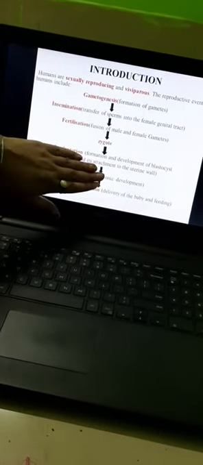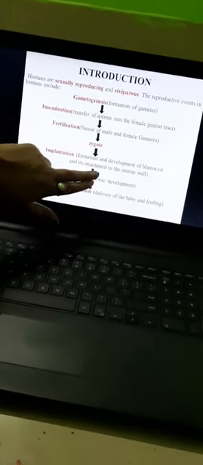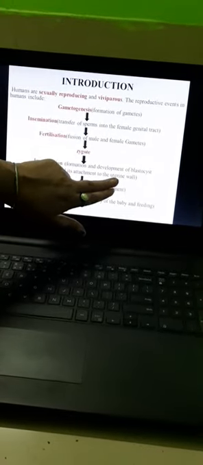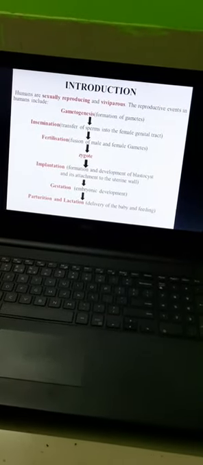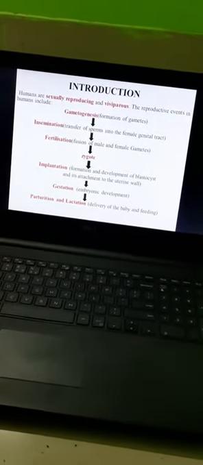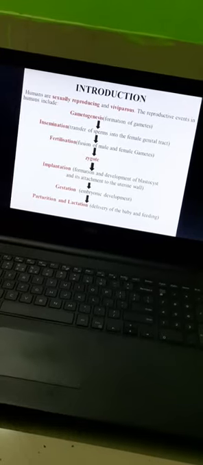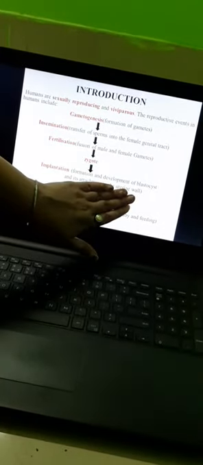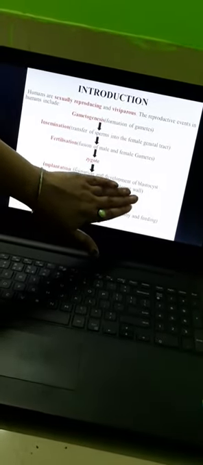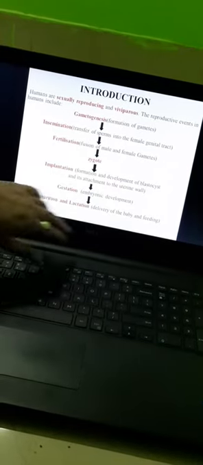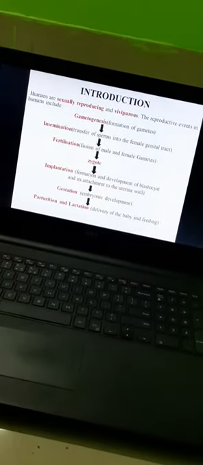This is very important, students, because attachment of blastocyst is required as the baby does not have all the organs to get nourishment. So to get the nutrition, it requires the uterine wall so that it can get the nutrition from the mother.